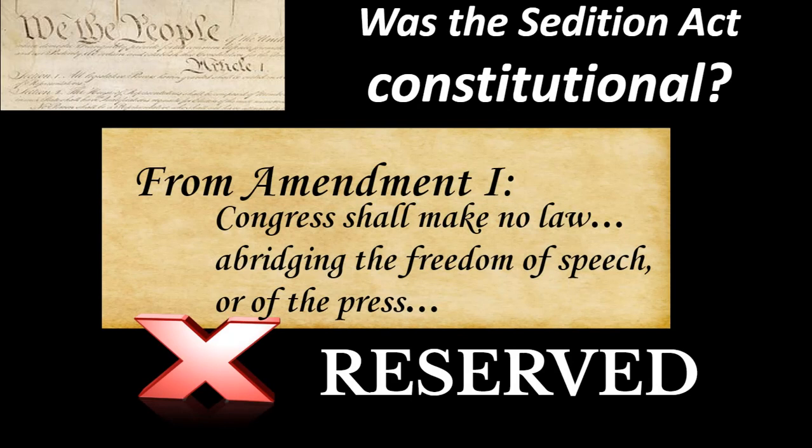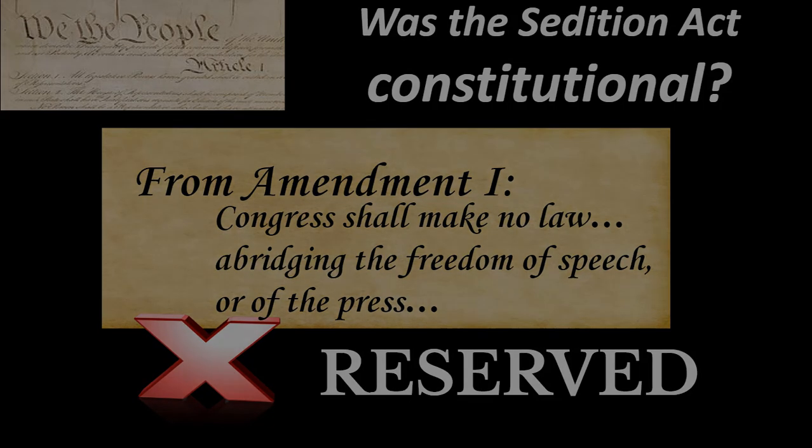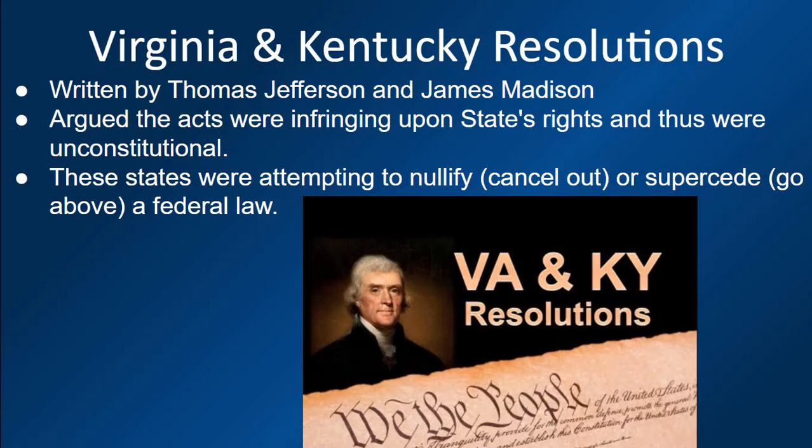The question then becomes, are these acts constitutional? Thomas Jefferson and James Madison penned what are known as the Virginia and Kentucky Resolutions. The legislatures in Kentucky and Virginia took the position that the Alien and Sedition Acts were infringing upon states' rights and thus were unconstitutional. These states were attempting to nullify or supersede a federal law. Remember, according to the Supremacy Clause of the Constitution, federal law is supreme above all others. The controversy over states' rights will continue to fester throughout the next 60 years.